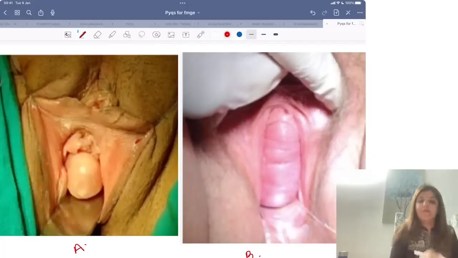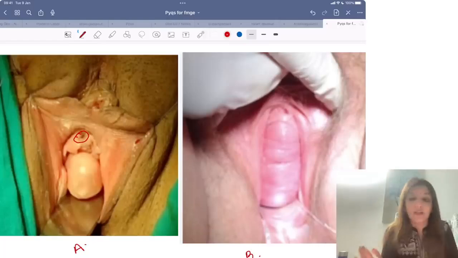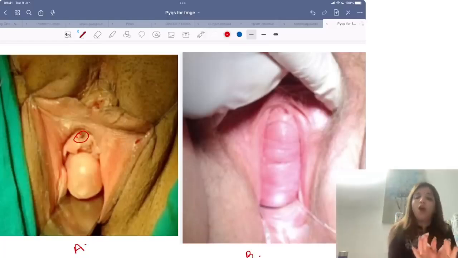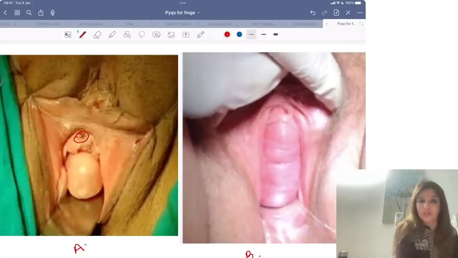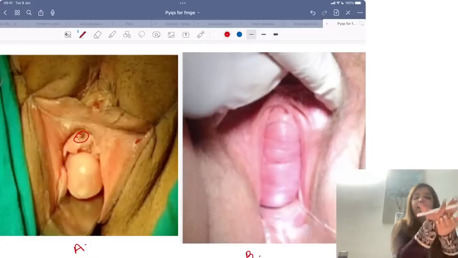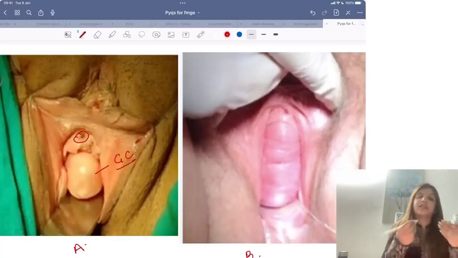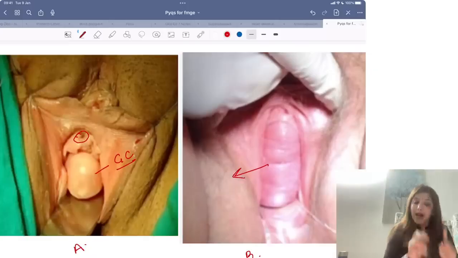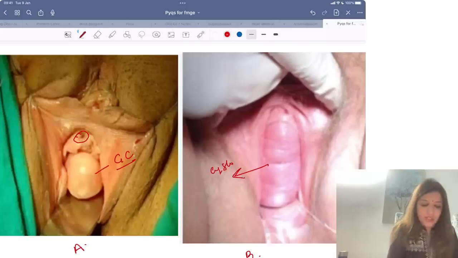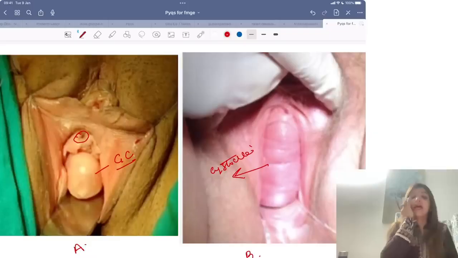इस इमेज A में पहले ये बताओ कहां पे मिल रही है सिस्ट? क्या ये सिस्ट यूरिथ्रा के पास है? नहीं, this is not near the urethra, so it cannot be a paraurethral cyst. Can you see the marking of urethra? It is not near the urethra. ये जो cyst है ये anteriorly मिल रही है, so ये Gartner's cyst हो सकती है या ये cystocele हो सकता है, जैसे कि यहां पे। अब Gartner's cyst और cystocele में कैसे डिफरेंशिएट करोगे?